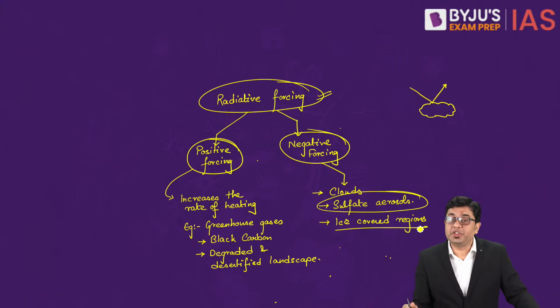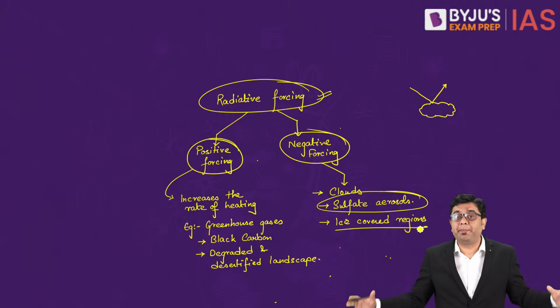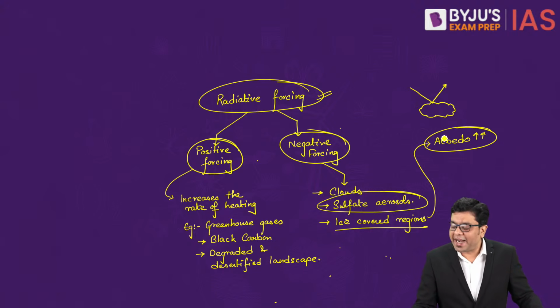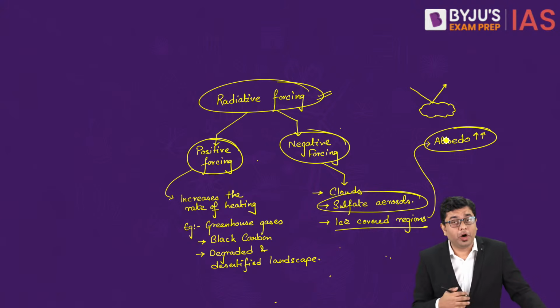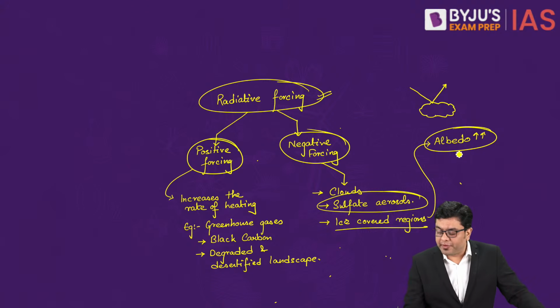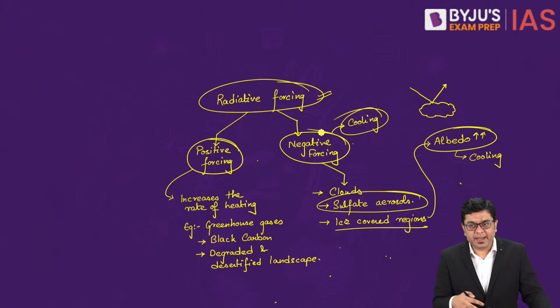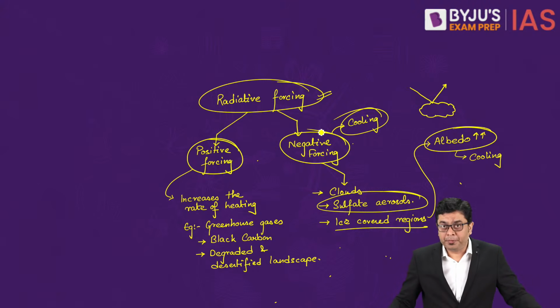Now ice covered regions, or the regions which are covered in ice cap and glacial masses, generally you will find that in these areas the albedo is very high. And when you have a very high albedo, that means very little amount of heat is absorbed, greater amount of heat is sent back and reflected, and that is what provides a level of natural cooling. So here always understand negative forcing will provide a level of cooling, whereas positive forcing will reinforce the rate of heating which is otherwise observed.